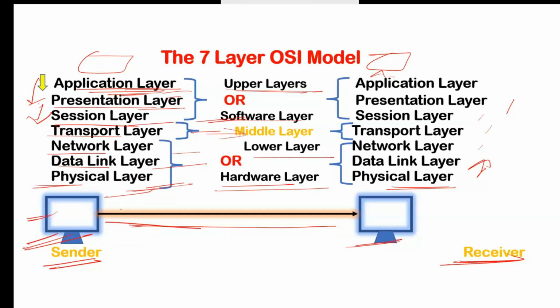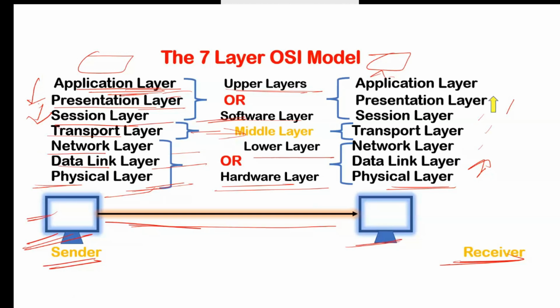Right, so we have these seven layers. Okay, if you have any doubt in these layers, just let me know. After that, we understood that we have seven layers of the OSI model, and we categorized them also: the upper side layers are known as software layers, the lower side layers are known as hardware layers, and the transport layer is known as the middle layer.